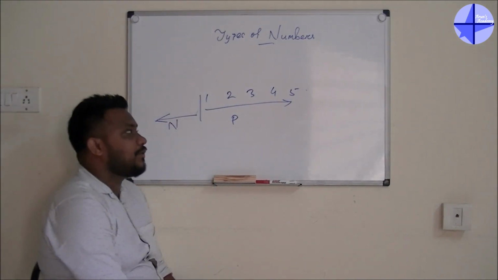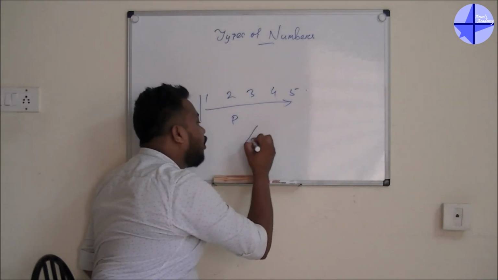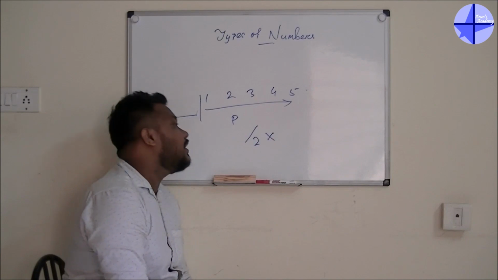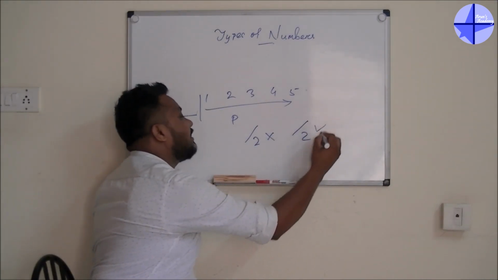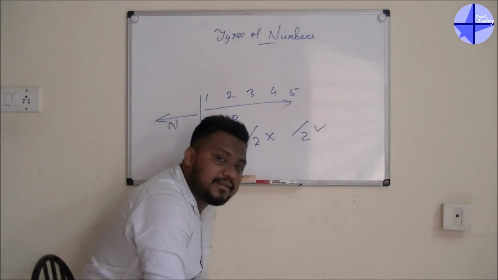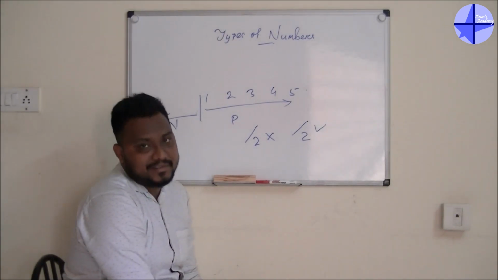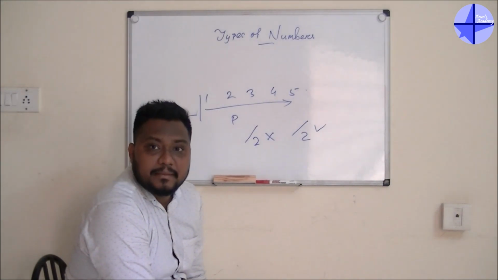Okay, so now what do you mean by the odd number? Odd number means which is not divisible by 2. If the number is not divisible by 2, that is your odd number. If the number is divisible by 2, that is your even number. Now the last one I want to tell you, that is the prime number. Guys, I think everyone knows the universal definition. The number which is divisible by 1 and itself is known as the prime number.